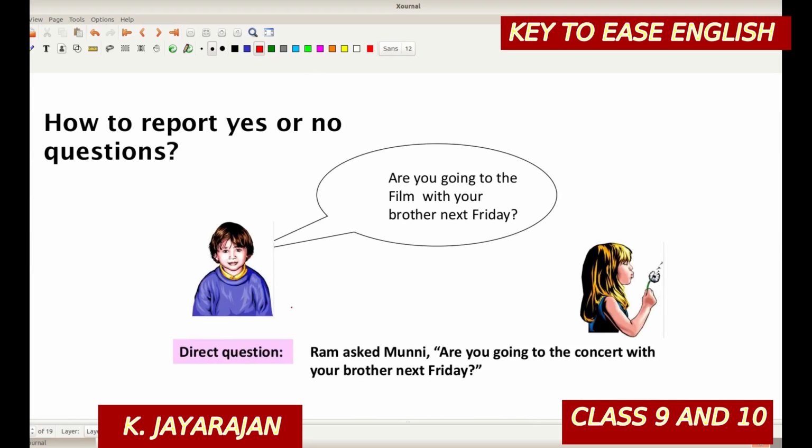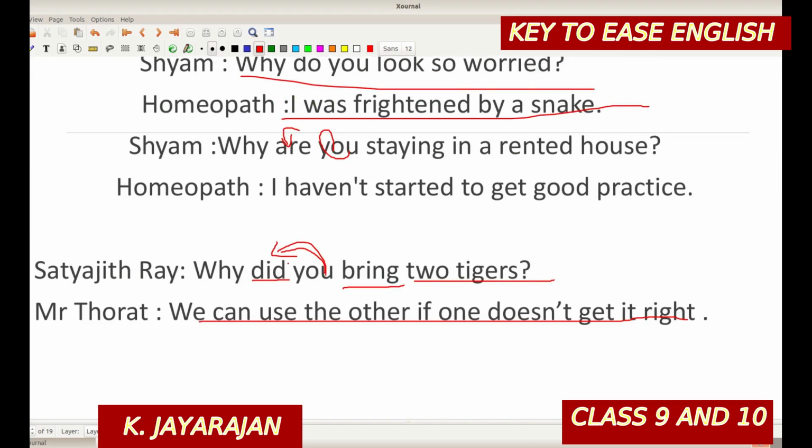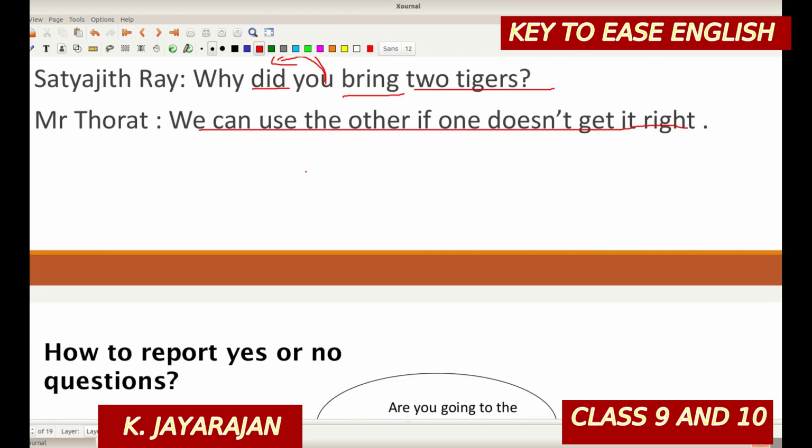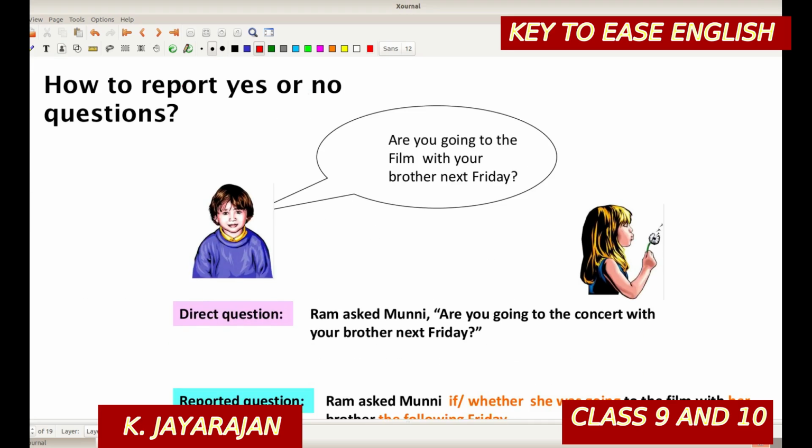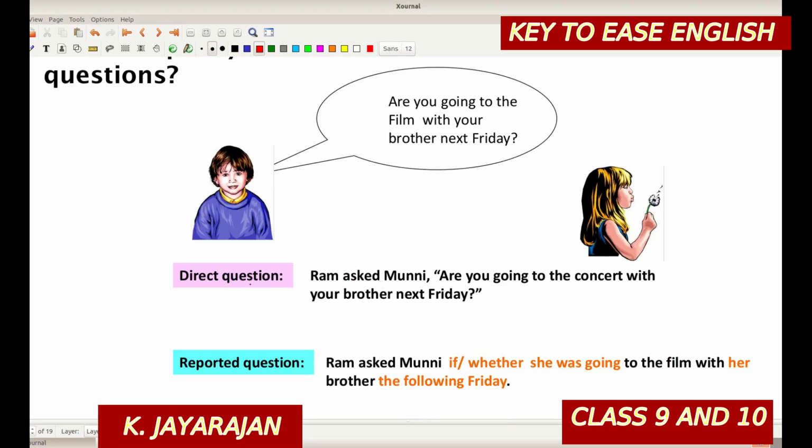We are passing on. So we have discussed how WH questions are reported. I'll give you ample examples and I'll give you some task at the last also. And here we are going to another type: how to report yes or no questions. Another type of question. Here's a question: Are you going to the film with your brother next Friday? This is a question asked by this girl to her friend, boy to his friend. This is a direct question.